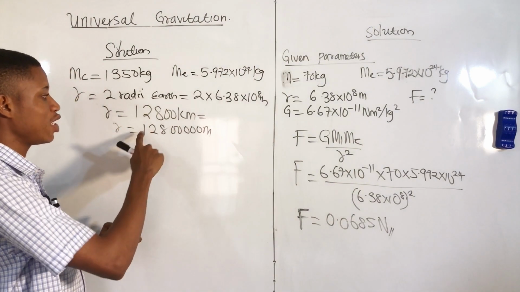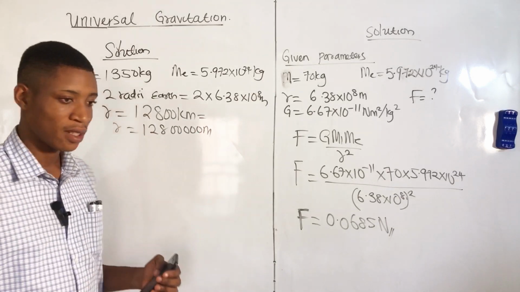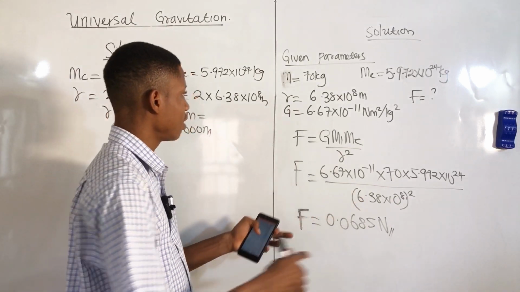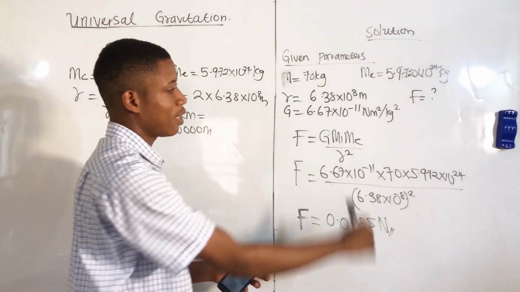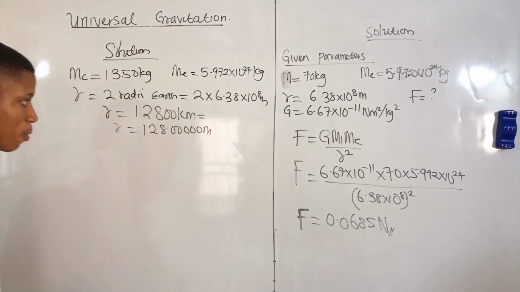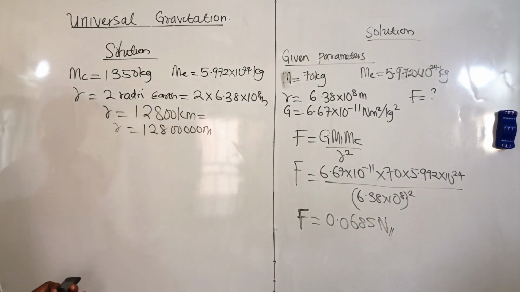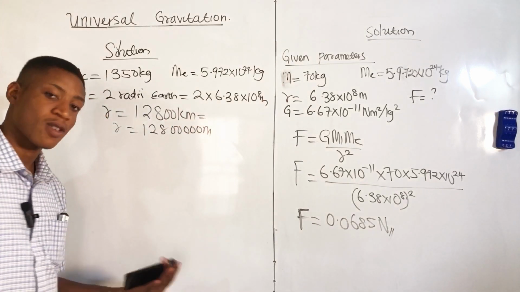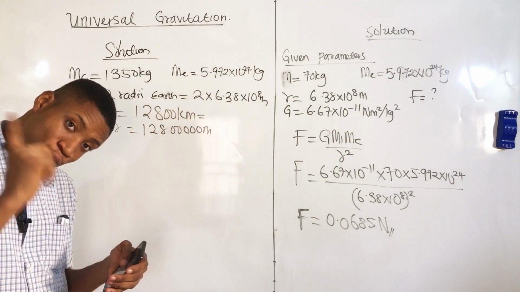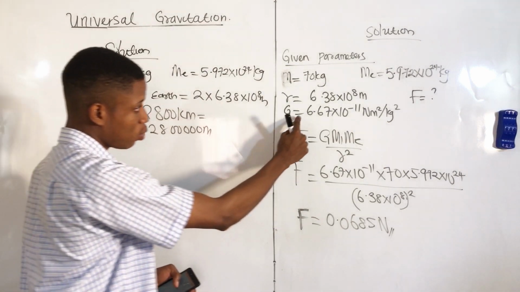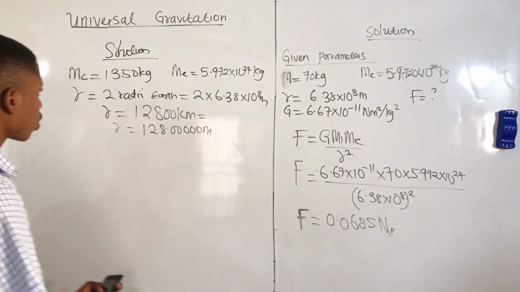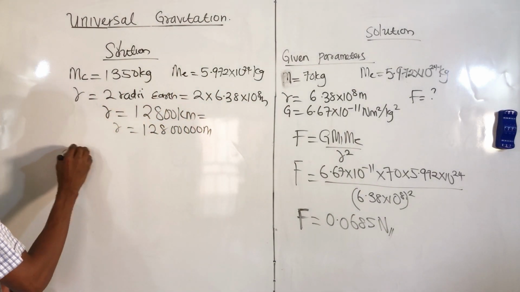In the case where they didn't give you 12,800 kilometers and they give you 2 Earth radii, you should understand the concept, right? That 2 Earth radii is 2 times the radius of the Earth. Is that understood? So it's a very easy concept. With all these parameters now, you should know what G is, the gravitational constant. It's one of the first things you should know. This value is 6.67 times 10 to the power -11. So with all those things now, we can go on to calculate the force of attraction.